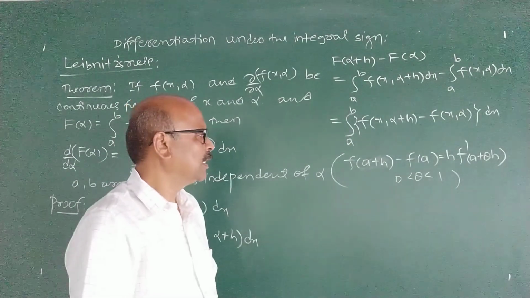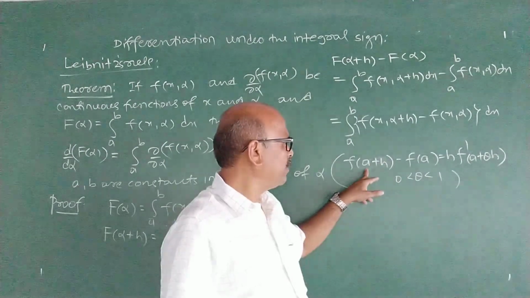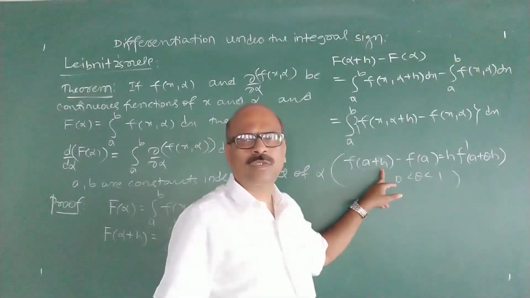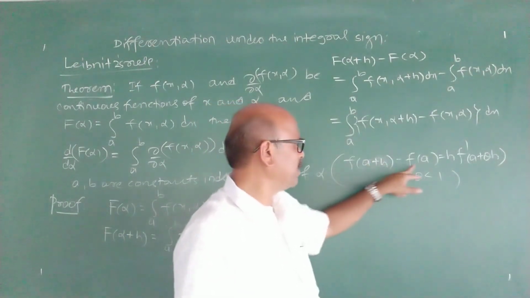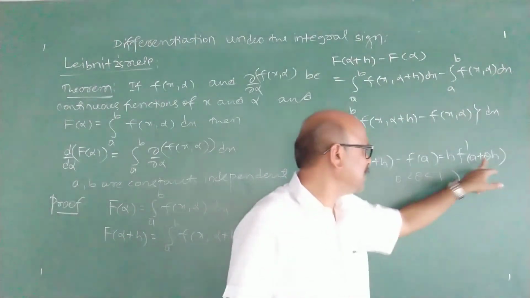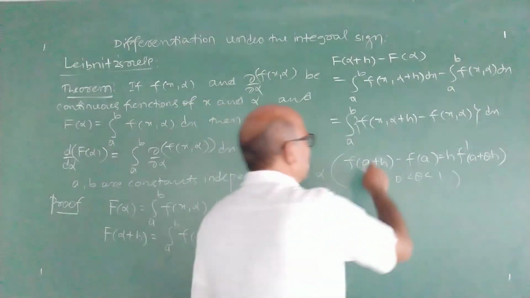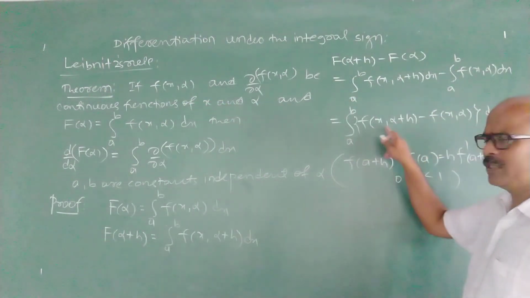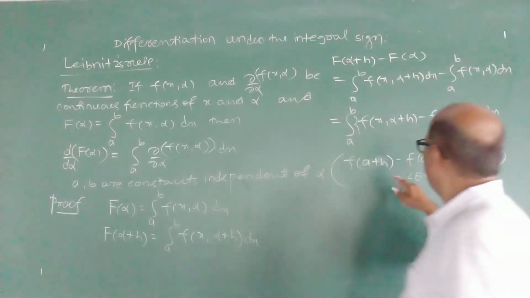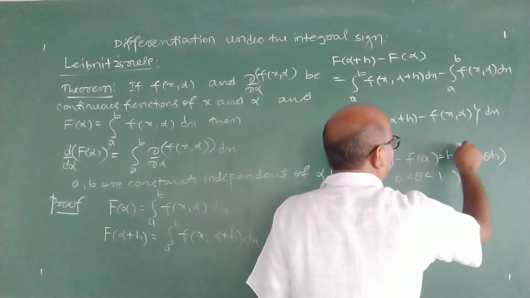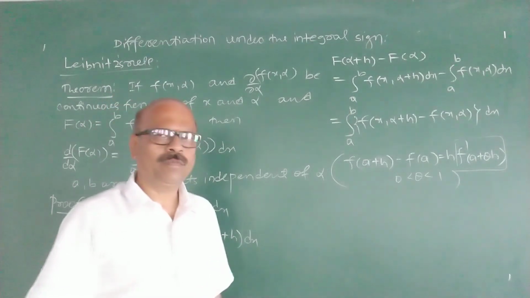If f is continuous function of x and a is a constant, then f of a plus h minus f of a, h is a small positive real number, is h into f dash of a plus theta h. What is theta? It lies between 0 and 1. Now here it is f of x alpha plus h. We consider this as function of two variables, x and alpha, and only the difference is here. In place of f dash we will get partial derivative.